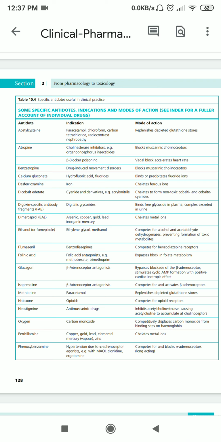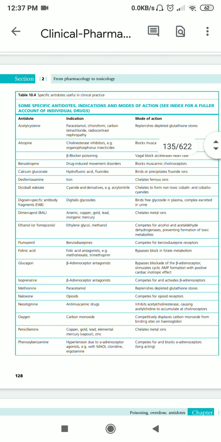They come and bind to the cardiac muscles and stop their functioning. So in this case, digoxin specific antibody fragments, which are known as FAB, are given to the patient. These will go and bind to the free digitalis glycoside in the plasma and will be excreted out in the urine.